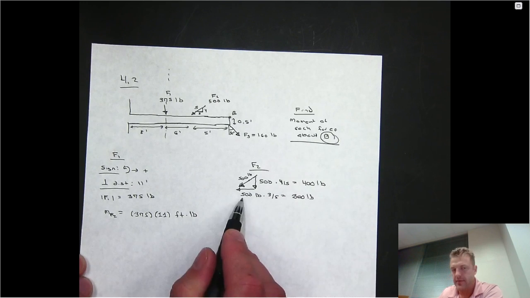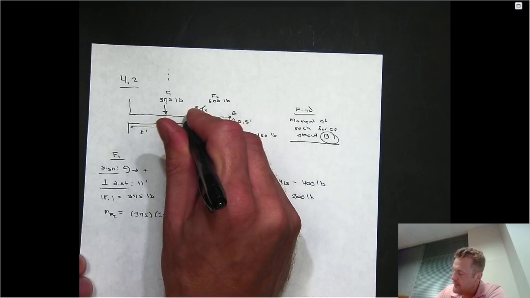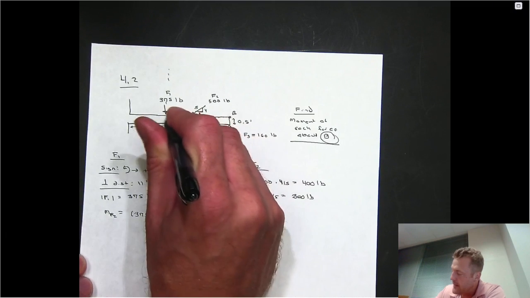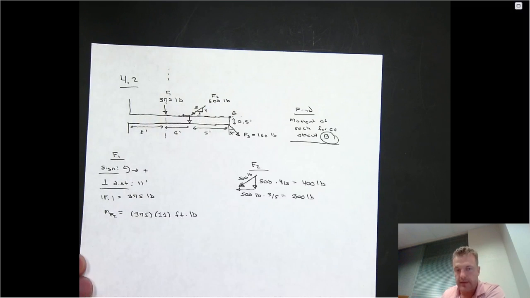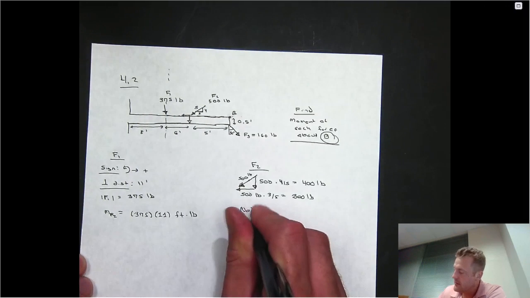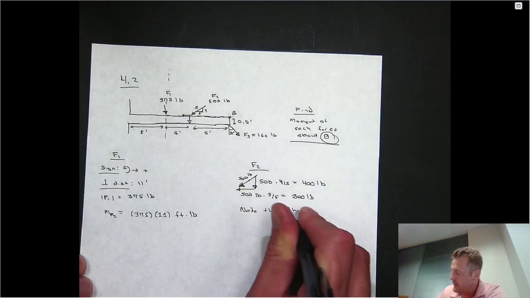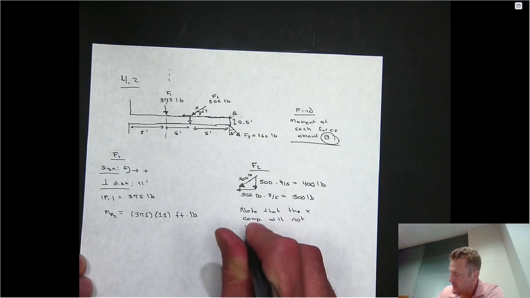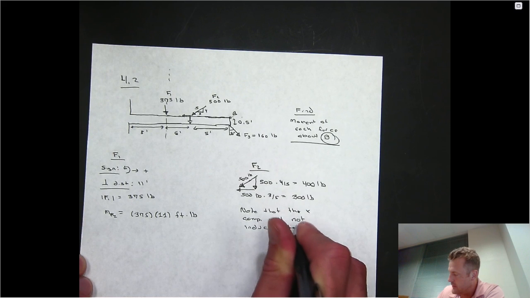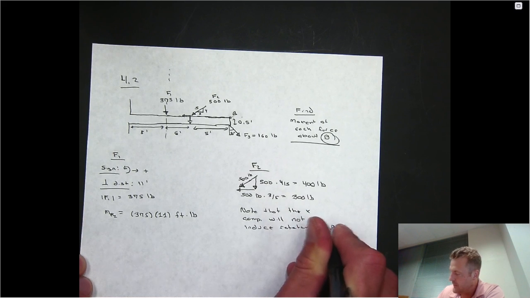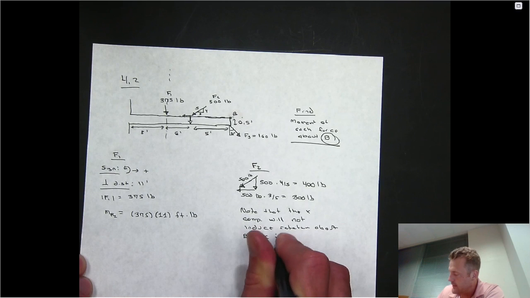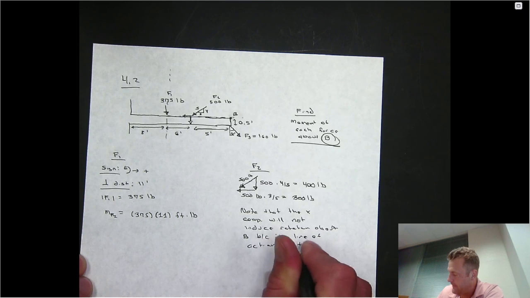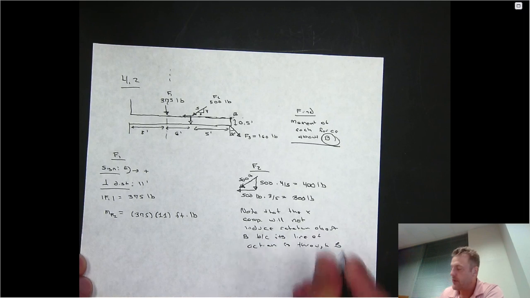But what do we notice about this x component of the force? Notice if you actually draw this at the point of application, that's the x component and that's the y component. The line of action of that x component goes directly through B, right? So note that the x component will not induce rotation about B because its line of action is through B. However, the y component will.